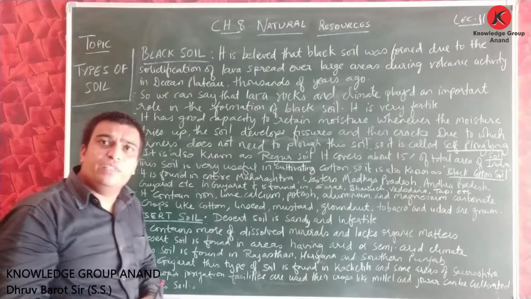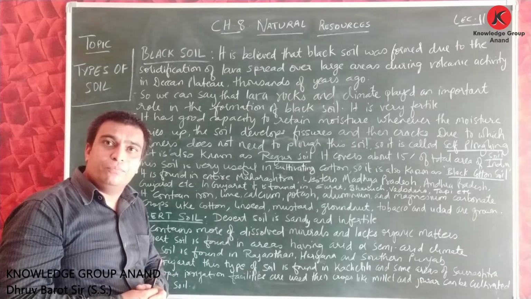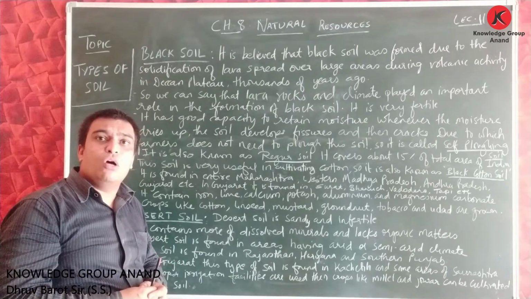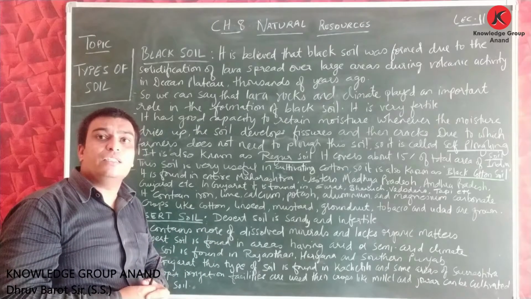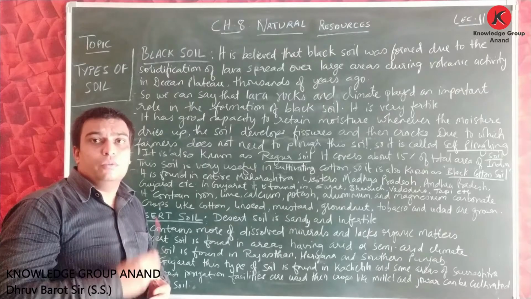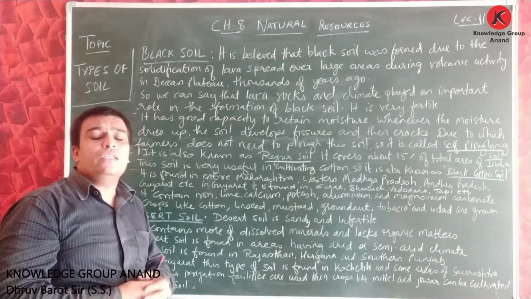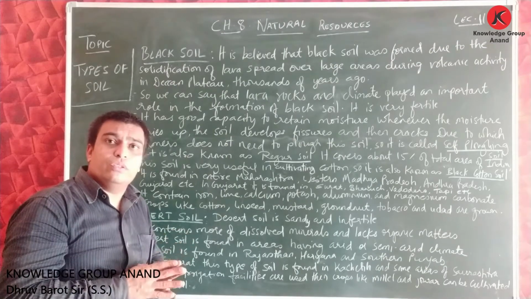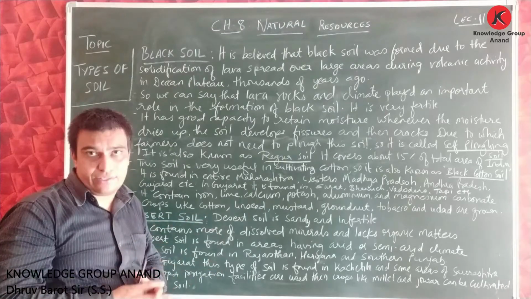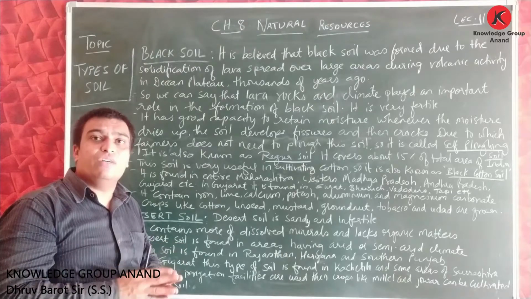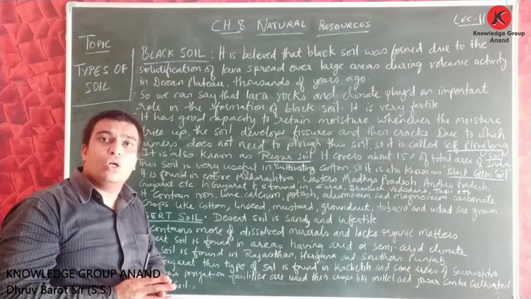Friends, in the previous lectures we discussed 4 types of soil. We discussed alluvial soil, Martian peaty soil, mountain soil, and red soil. Friends, we just understood that each and every soil has different characteristics. It is found in different regions of our country.